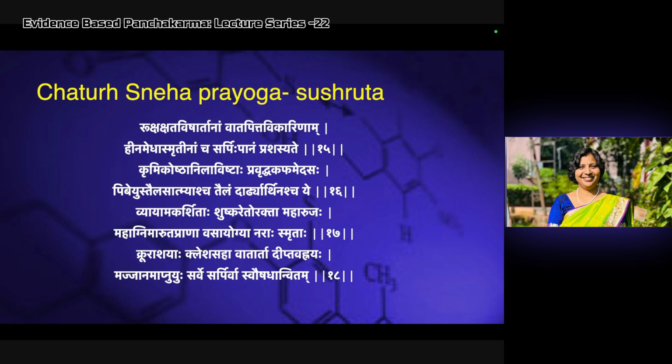Kleshasa vatartha, having vata disorder. Diptagni, agni is more. Majja apnuyuhu sarve sarpisham. Sarpi va swa aushad. Why I took this last line is Sarvehe sarpi va swa aushadhan vitam. This is the reference for where the medicated ghrita are told for the snehapana. So the ghrita or the sneha can be medicated with particular medicines according to the disease, and that can be used for the snehapana.